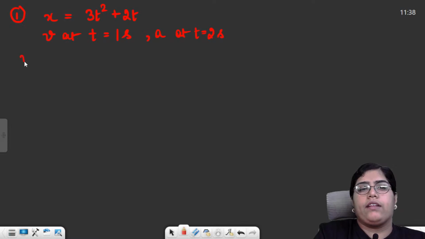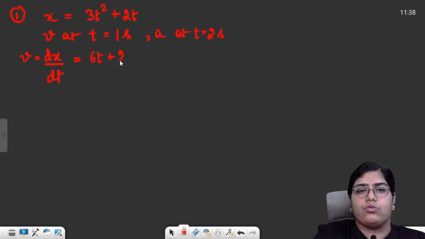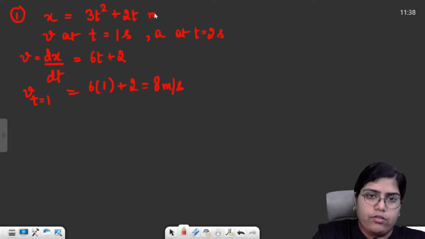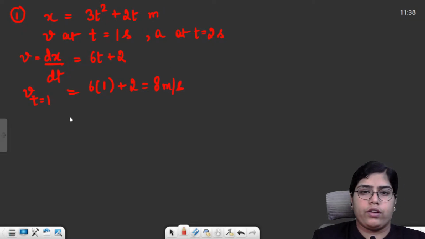So for finding the velocity, velocity is simply differentiation of x with respect to time. We just simply differentiate it with respect to time, that is 6t plus 2. Now I am asked to calculate the velocity at 1 second, that is at t is equal to 1. I'll just put the value of t as 1. So I get 8 meter per second. This will be given to you, whether it is in meter or centimeter or whatever unit.